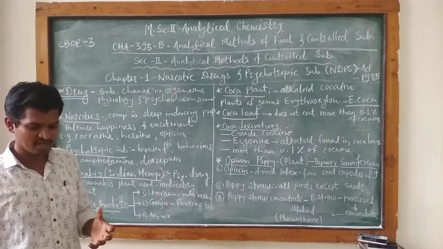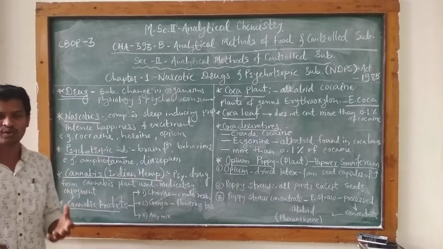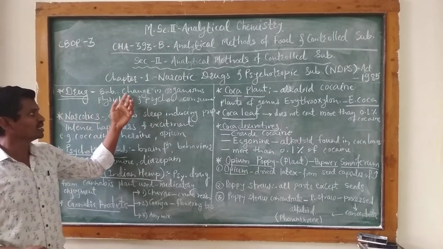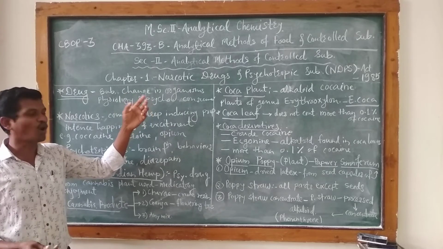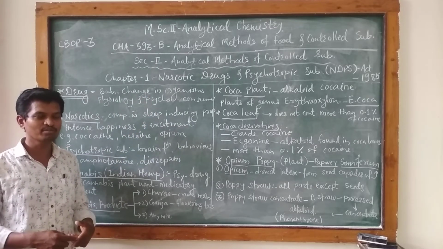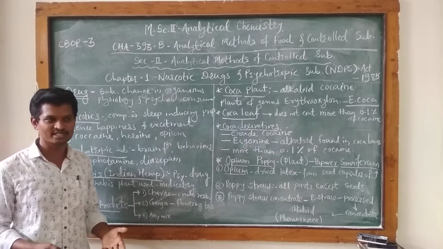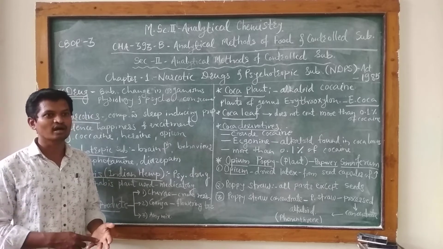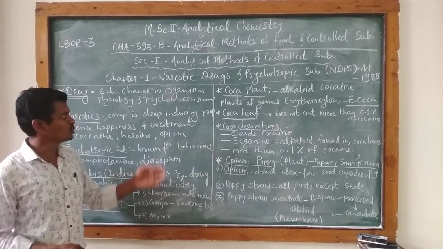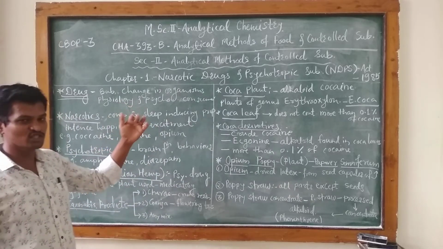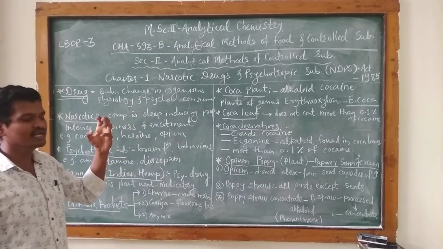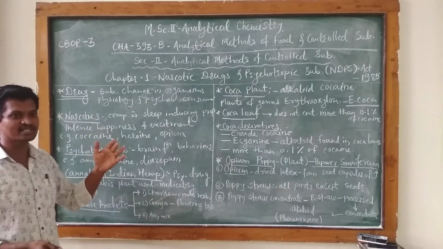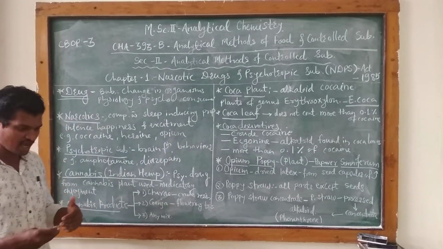Drug means any substance or compound which causes a change in organisms. That organism, any living organism, may be human beings, plants, animals, birds, anything. So when any organism consumes these substances, there is a change in their physiology and psychology.